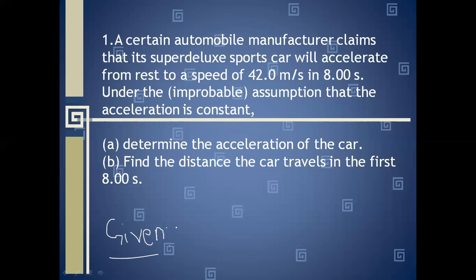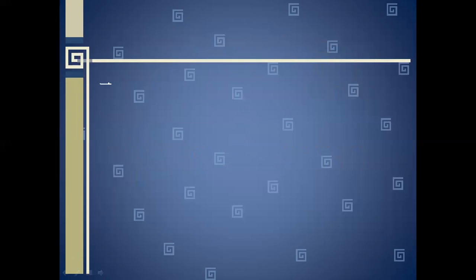So first we will write what is given. Given is that it starts from rest, so u equal to 0, time t equal to 8 seconds, and the final velocity in these 8 seconds is 42 meter per second. We will first find the acceleration, which is our question A. So we have our first equation of motion, v equal to u plus at. Our v is 42, u equal to 0 because it is starting from rest, t equal to 8, and acceleration is unknown. So 42 equal to 8a and 42 by 8 equal to a.